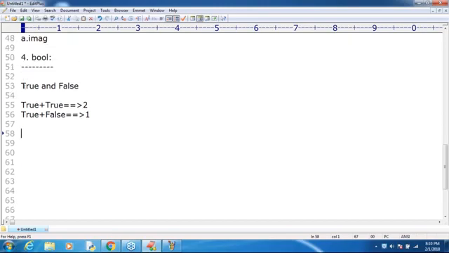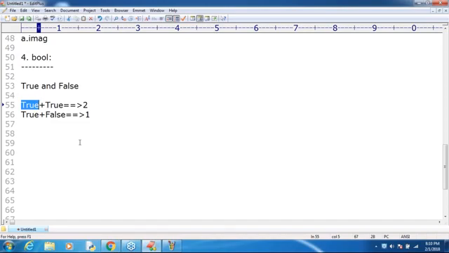The only requirement is that the first letter should compulsorily be capital. Internally, True means 1, and False means 0. That's what you people should be aware of.